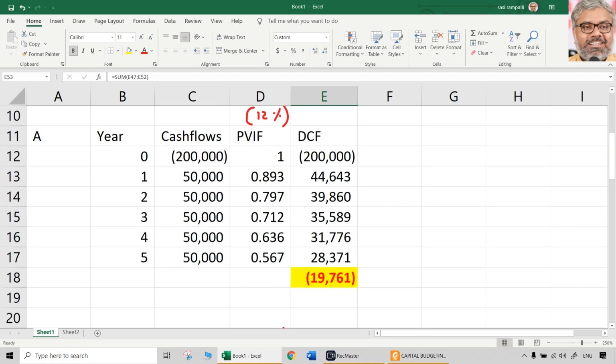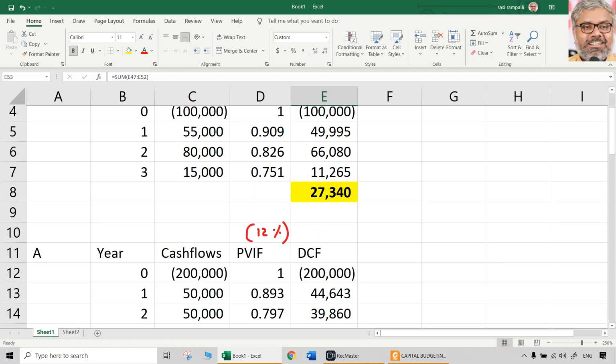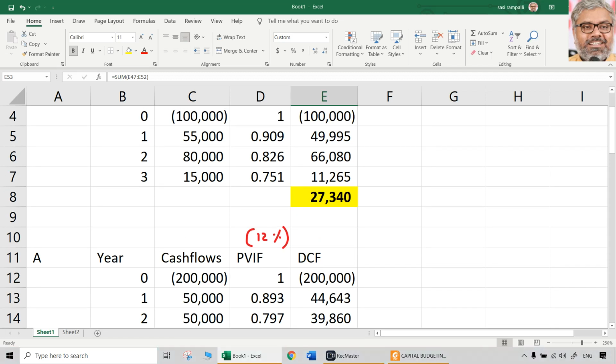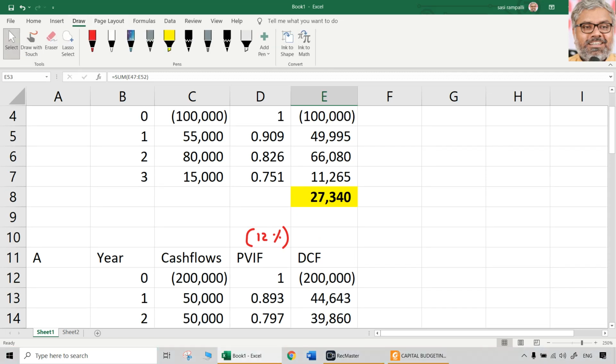How? Earlier, for NPV, we took the present value of cash inflows minus the present value of cash outflows. For example, if you take the first project, what is the total of the present value of cash inflows?